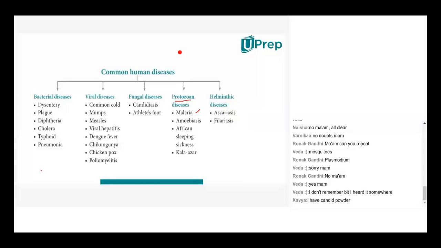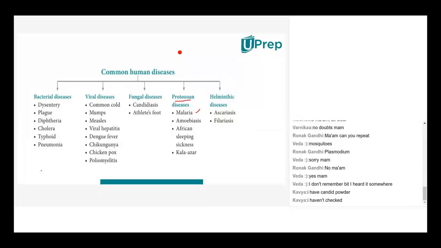See, students, because you are getting into 9th standard and you know much about chemistry and somewhat biology also. So try to see the composition when you take any ointment or any kind of antibacterial medicine. Try to see the composition. You will get an idea. If you haven't checked, try to check the composition side on the Candid powder. It will have a fungus name written, a modified fungus name.